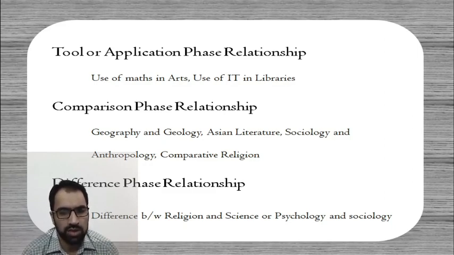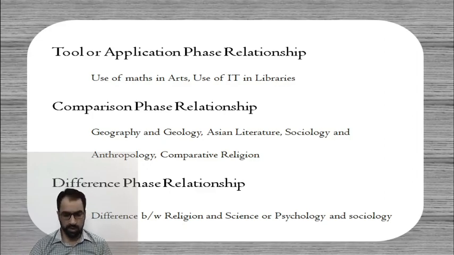Then sociology and anthropology. Comparing religion as such, you compare all the religions together. So this is the comparison phase relationship whereby the two subjects are to be discussed or analyzed on the basis of the comparison.